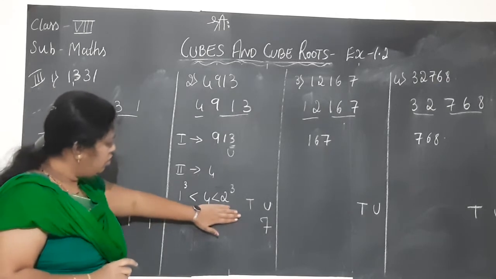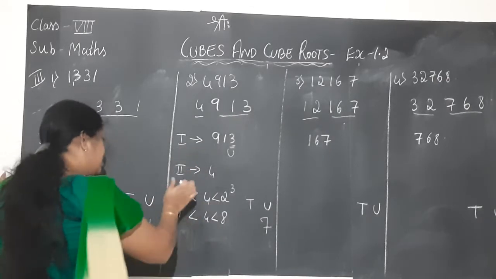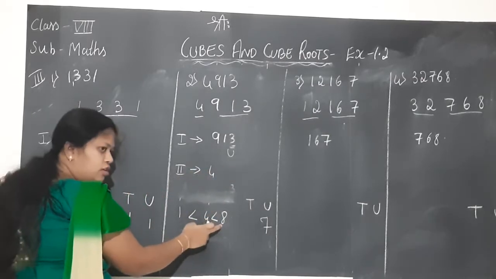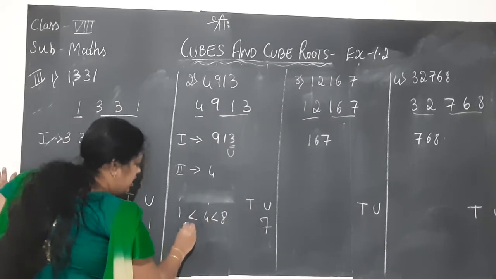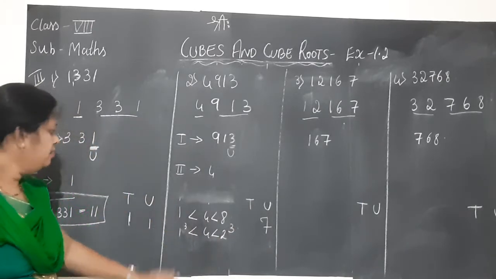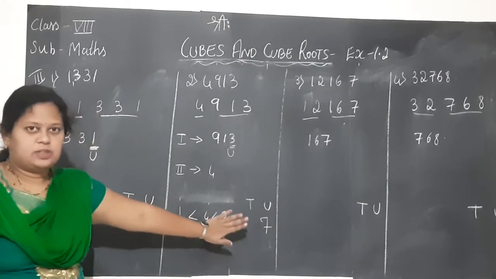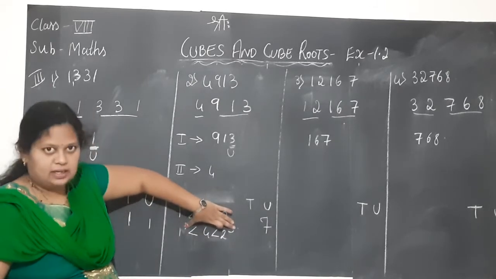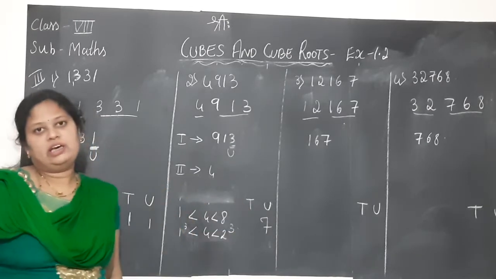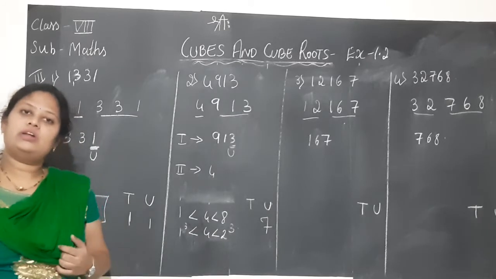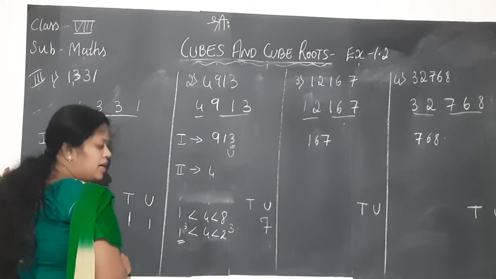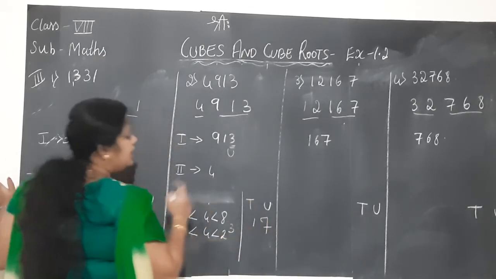If it is confusing, don't write this, or write this. That is correct. Don't write this first. It lies between 1 cube, which is 1, and the next immediate cube, 2 cube, which is 8. 1 cube is less than 4, which is less than 2 cube. After this, children, don't worry about the powers. I already explained this step. Forget the cube for the time being. Now look at the numbers, 1 and 2 that I have. Among 1 and 2, which is the smallest number? Obviously 1 is the smallest number. Whatever the smallest number I get, that should be written in the tens place.